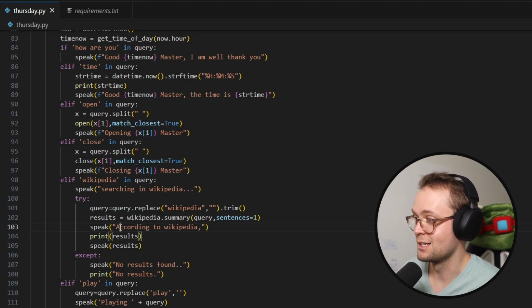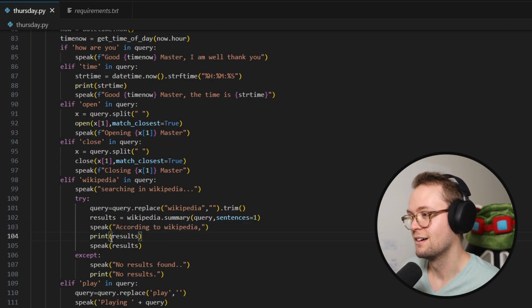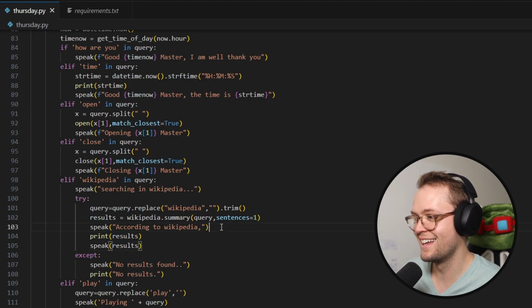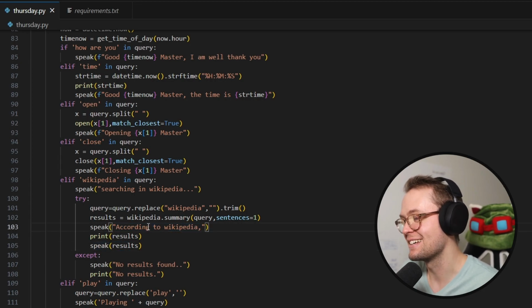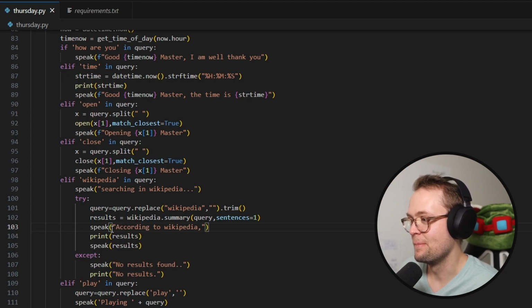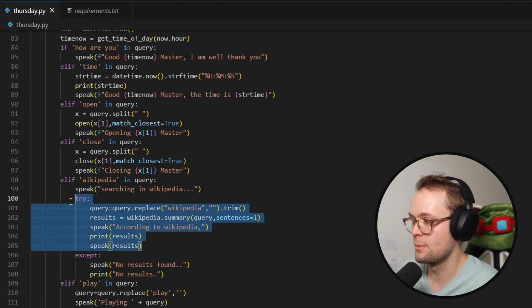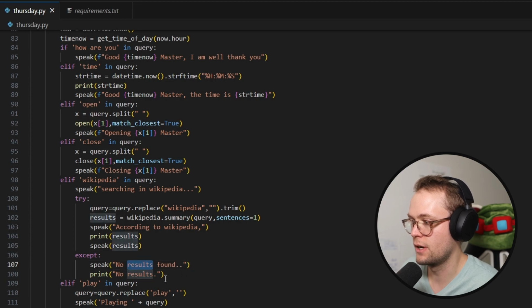And then it says, according to Wikipedia, and then it says the results. That's actually a really fun kind of little way of handling this. That according to Wikipedia, that's actually good. I like that. Cool. And if there's some error doing that, then we say no results found.